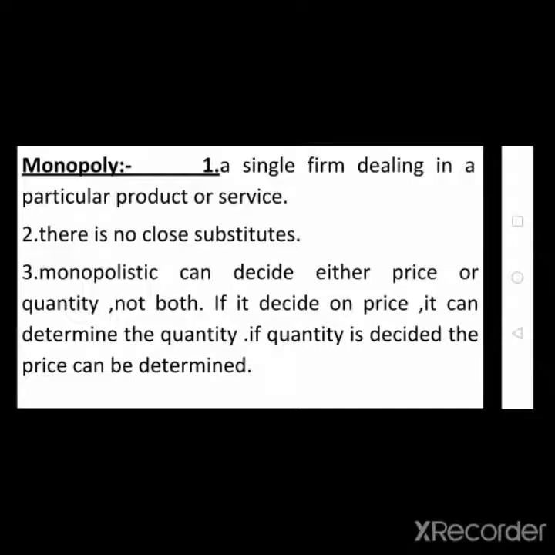That is a customer's option. It depends upon their income level. If the price satisfies the customer, automatically more sales occur. If the price is very high for the customer, or it is not within the income level of the customer, automatically fewer sales occur. So in a monopoly competition, the producer can decide either price or quantity, not both. If it decides on price, it can determine the quantity. If quantity is decided, the price can be determined.